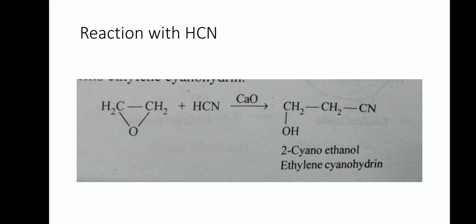Now let us see action of HCN on ethylene oxide. Ethylene oxide, when treated with HCN in presence of calcium oxide, cyanohydrin is formed. The ring opens up, proton gets attached to oxygen and cyanide ion gets attached to carbon and 2-cyanoethanol is formed.